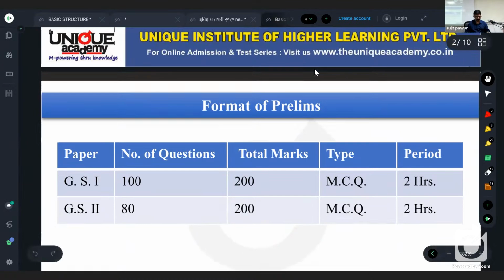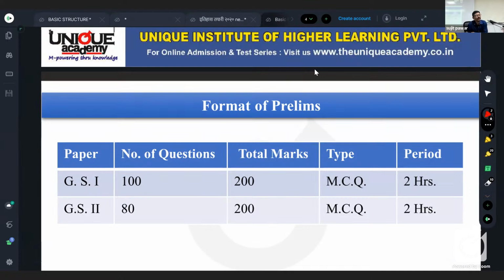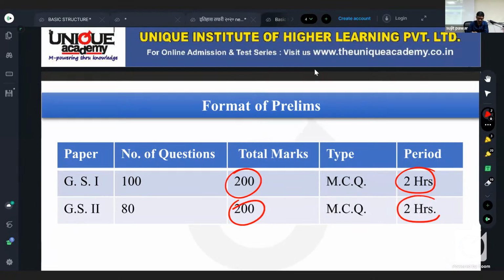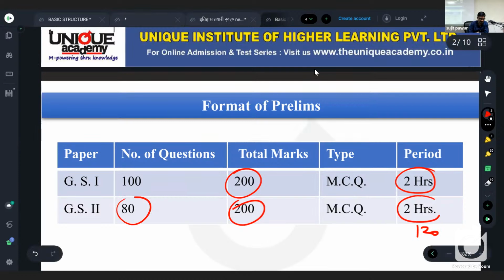So as all of you know, the format of prelims, that is paper 1 and paper 2. In paper 1 there are 100 questions, and in paper 2 there are 80 questions. Each paper is for 200 marks. In addition to this, each paper is to be solved in 2 hours, that is 120 minutes. To solve those 80 questions in the second paper, we have 120 minutes.